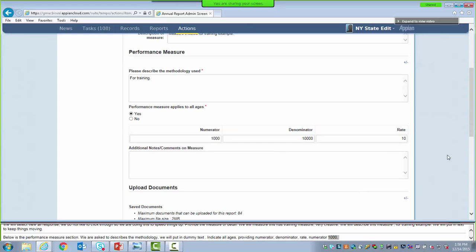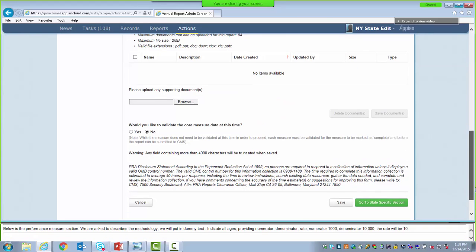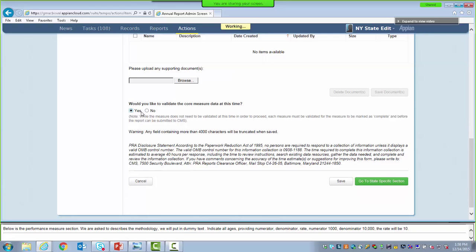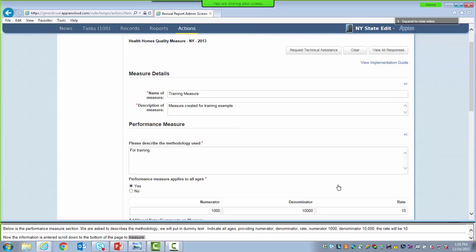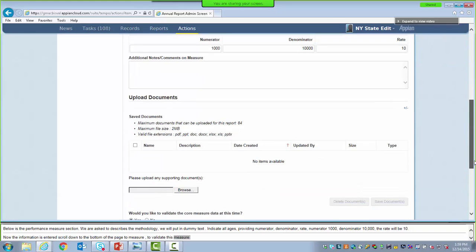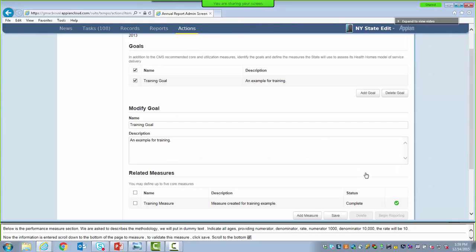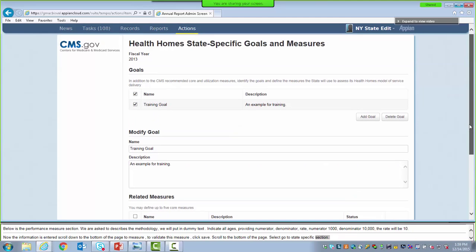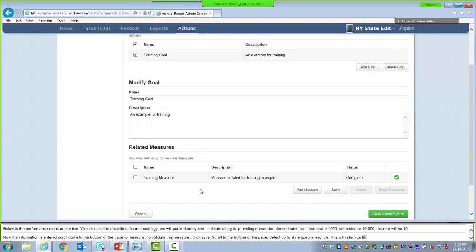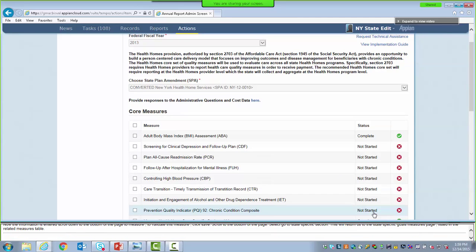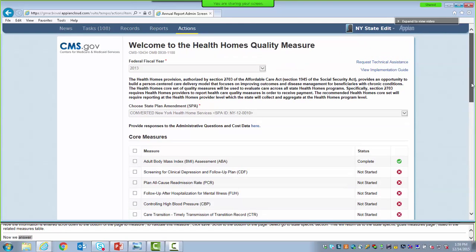Now that our measure information is entered, we're going to scroll to the bottom of the page to validate the measure. We'll select Yes, and then select Save. Then we're going to scroll to the bottom of the page and select Go to State-Specific Section. This returns us to the state-specific goals and measures page and our newly created measure listed in the related measures table. Now that we entered a goal and a corresponding measure, we're going to continue by selecting Go to Admin Screen, since this was the last of the measures that we selected.